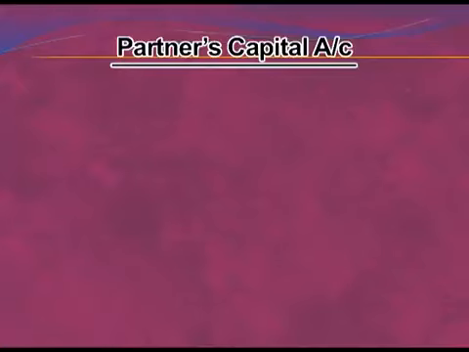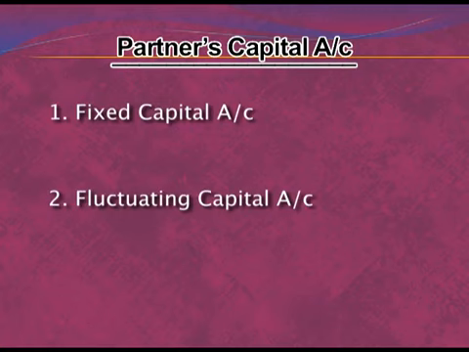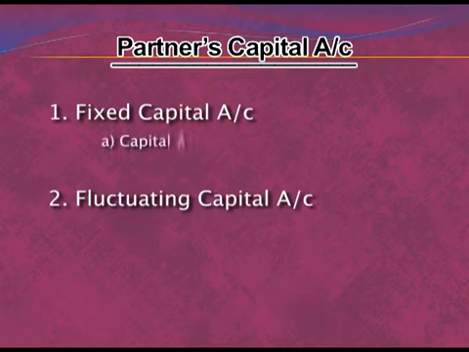So now let us come to the meaning of partner's capital account. Partner's capital account can be prepared according to two methods. First is fixed capital account and second is fluctuating capital account. Under fixed capital account, two accounts are prepared. First is capital account and second is current account. As the name suggests, when we prepare capital account under the fixed capital method, there will be no change in the capital of the partners. The capital will remain fixed. It will change only under special circumstances.